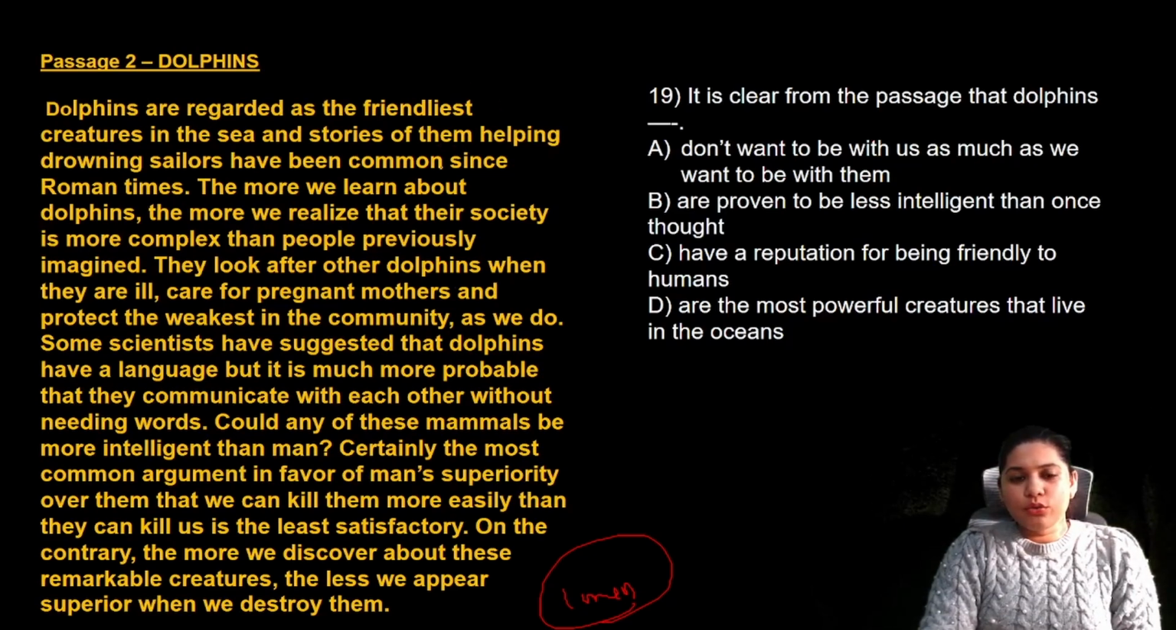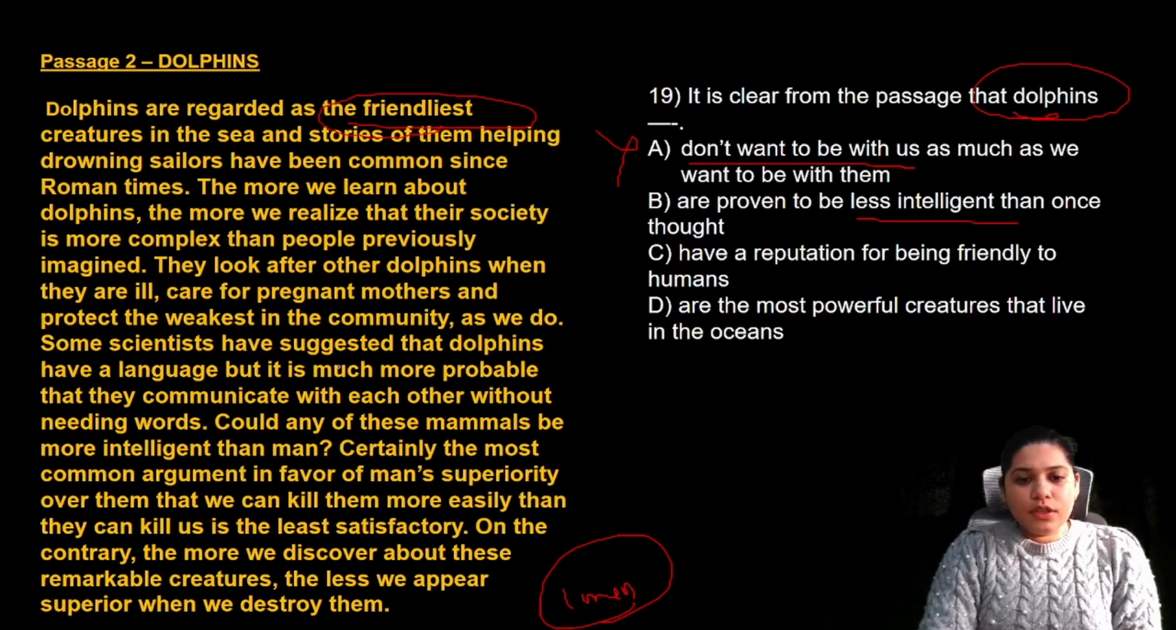No need for me to make you understand the passage. It is clear from the passage that dolphins, what about dolphins do we know? Do they want to be with us as much as we want to be with them? Not really. It's written that they are the friendliest creatures. So we can't say they do not want to be with us. Are proven to be less intelligent than once thought. Are they less intelligent?